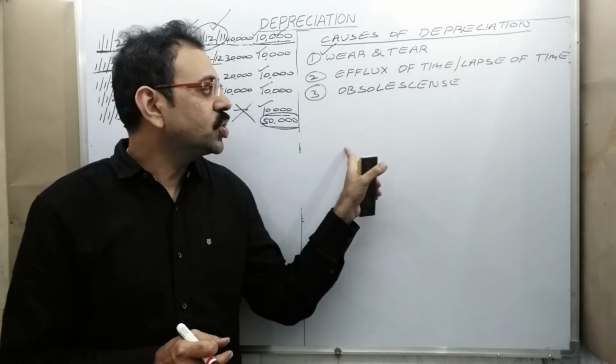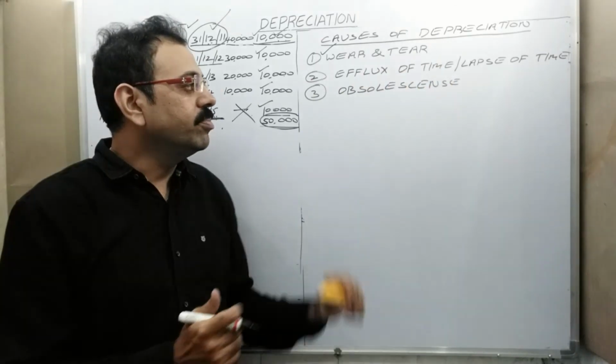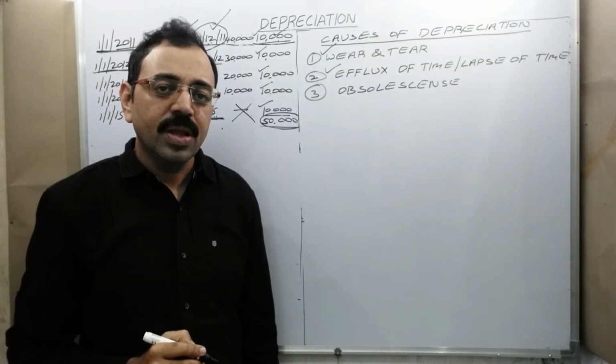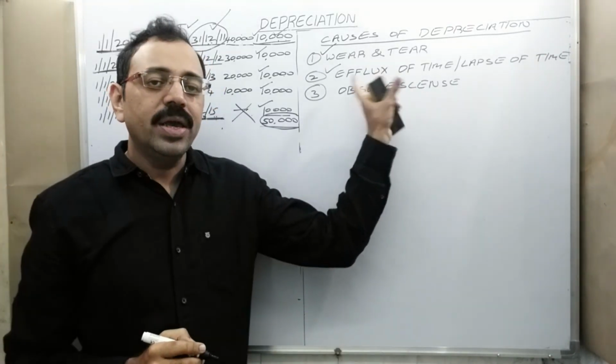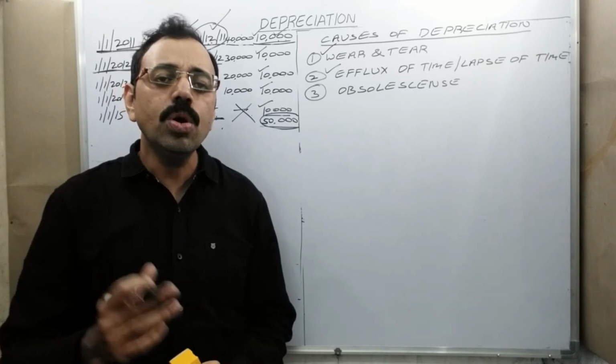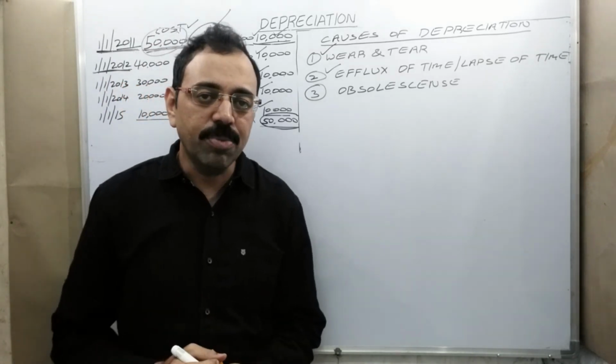Then the second reason is called efflux of time or lapse of time. This reason is applicable in case of patents, copyrights, leasehold property. Take one example.